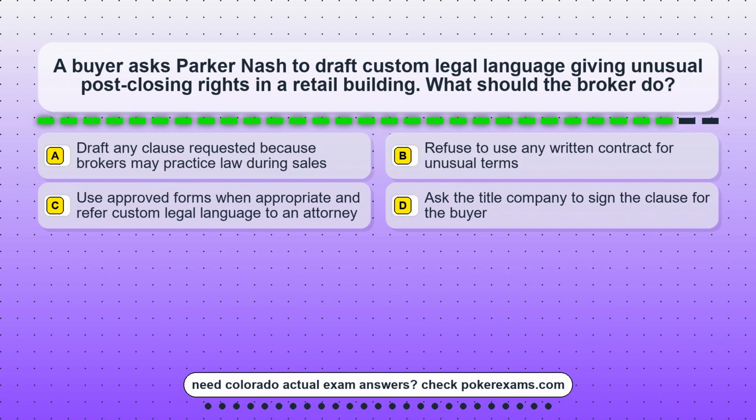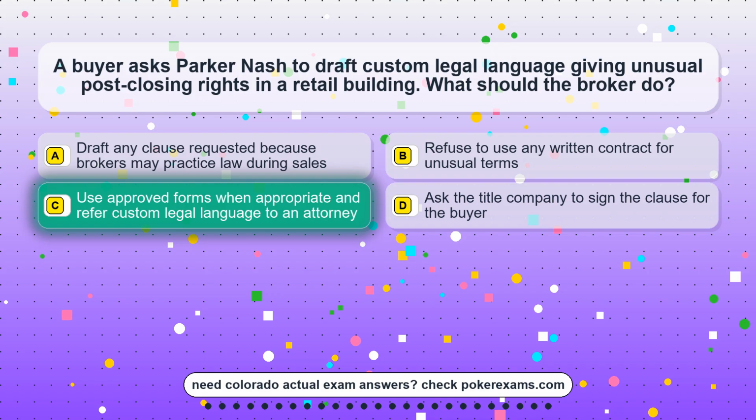Question 12. A buyer asks Parker Nash to draft custom legal language giving unusual post-closing rights in a retail building. What should the broker do? Option A. Draft any clause requested because brokers may practice law during sales. Option B. Refuse to use any written contract for unusual terms. Option C. Use approved forms when appropriate and refer custom legal language to an attorney. Option D. Ask the title company to sign the clause for the buyer.